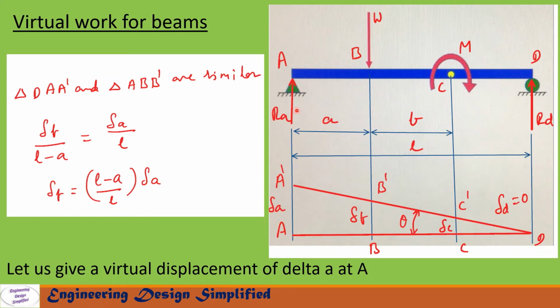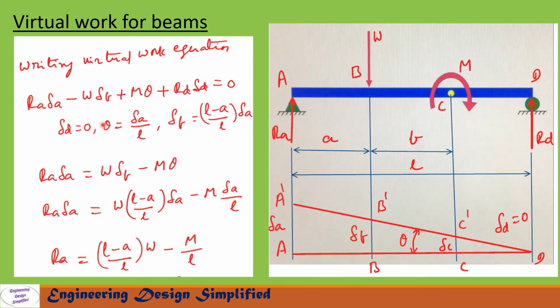Similarly, to find the reaction at A, RA, let us give a virtual displacement of delta A at A. So the beam will assume this position D, C prime, B prime and A prime. Here we have triangles D, C, C prime, D, B, B prime and D, A, A prime. From these triangles we can write delta B by L minus a equal to delta A by L. So this equation, delta B in terms of delta A, can be written as delta B equal to L minus a by L into delta A. Similarly, this angle theta is very small, so angle theta can be written as theta equal to delta A by total length L.